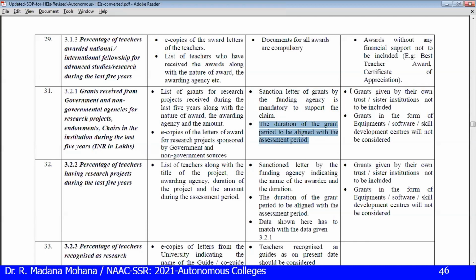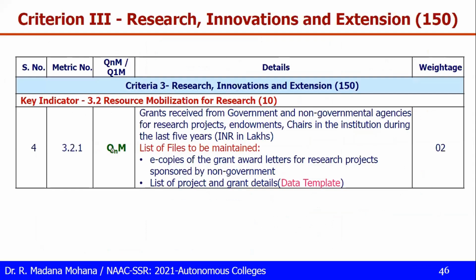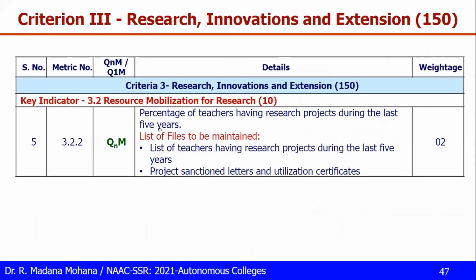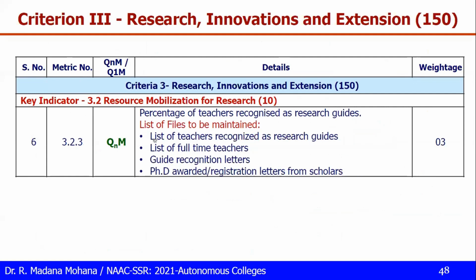During that assessment period, which are the things not to be considered? Grants given by their own trust or sister institutions are not to be considered. Grants in the form of equipment, software, skill development, etc. are not to be considered. Then 3.2.2, this is also quantitative, percentage of teachers having research projects during the last 5 years. For this also the same template that we discussed. Then 3.2.3, percentage of teachers recognized as research guide.